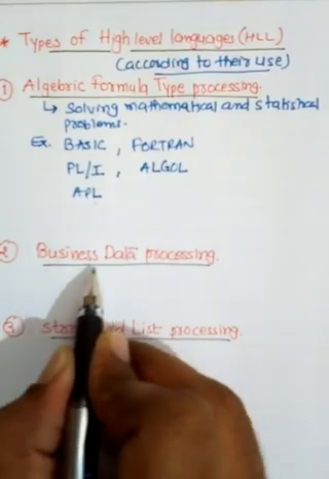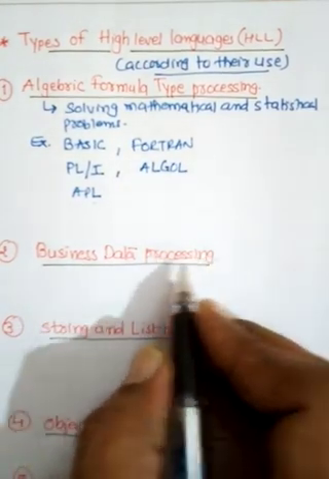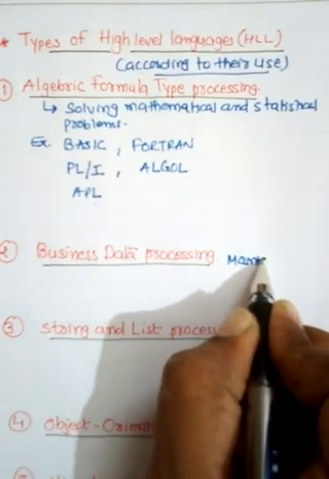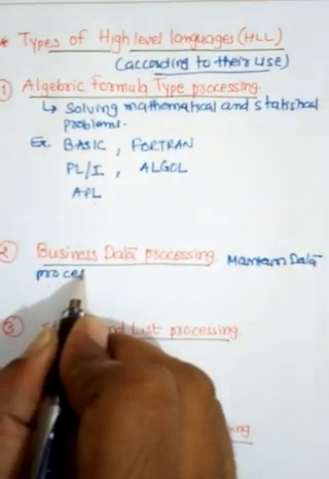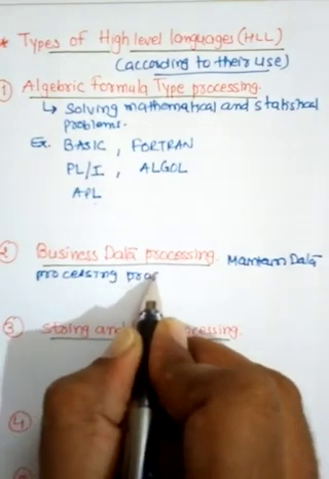Now the next one is business data processing. What does business data processing mean? It maintains data processing procedures.